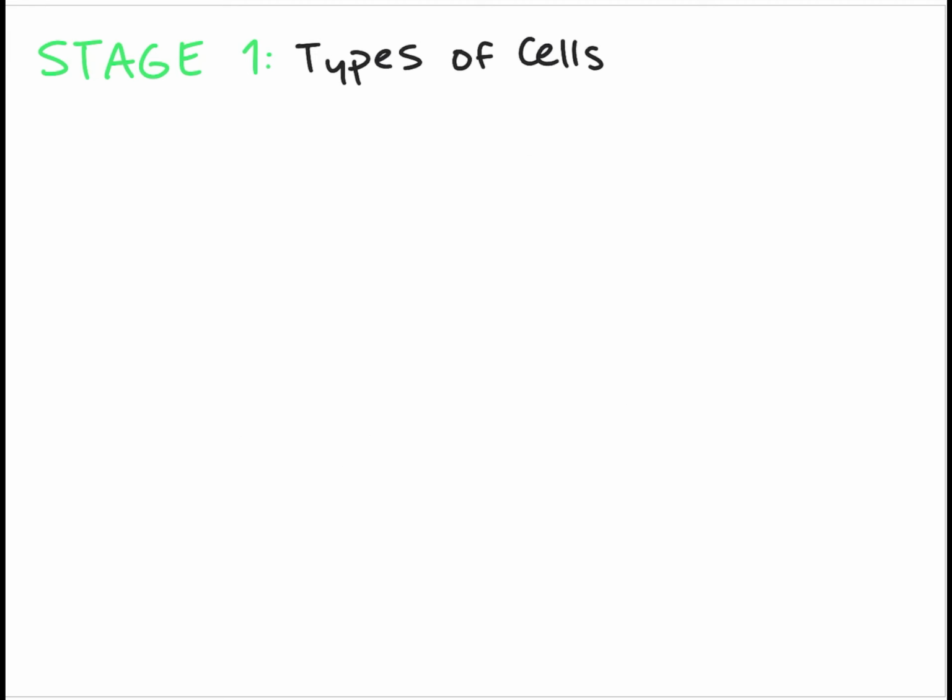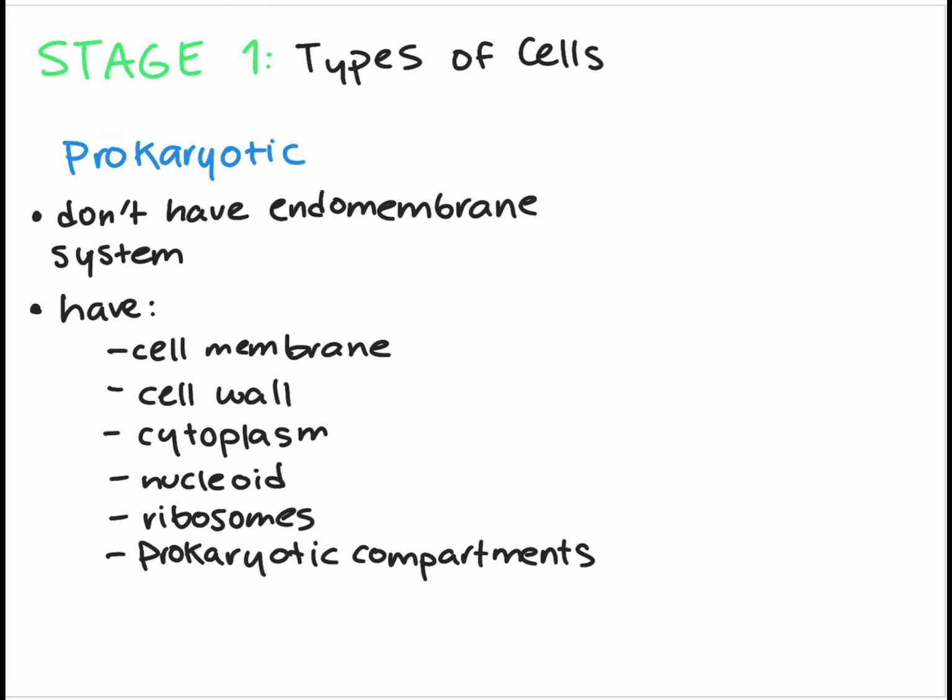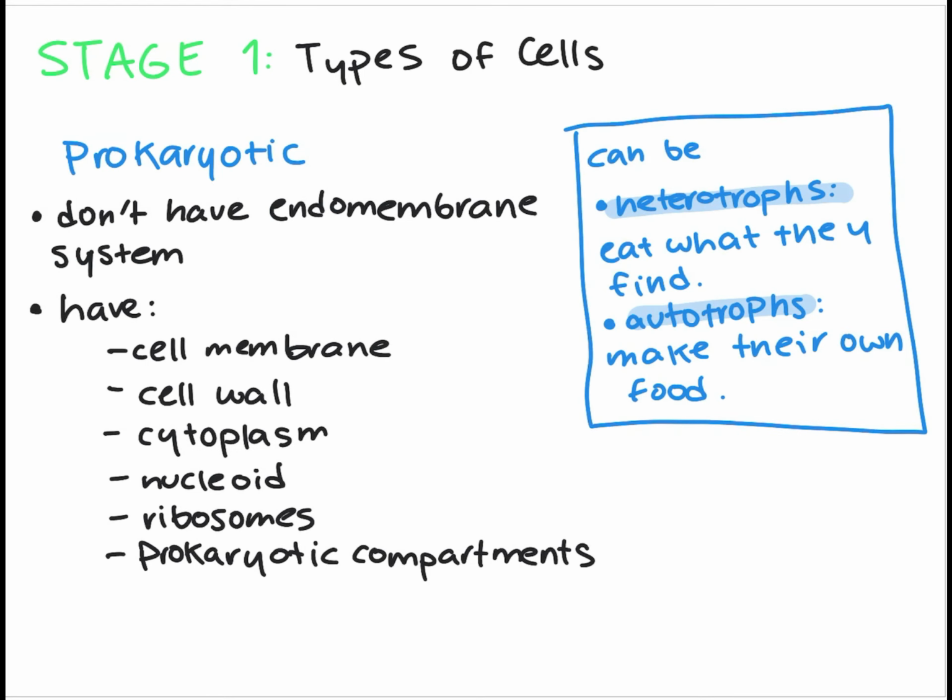begins in the cell. Okay, so there are also 2 types of cells, prokaryotic and eukaryotic. Prokaryotic do not have an endomembrane system. This means they don't have a nucleus. They are only composed of a cell membrane, a cell wall, cytoplasm, and a nucleoid, which contains the genetic material.